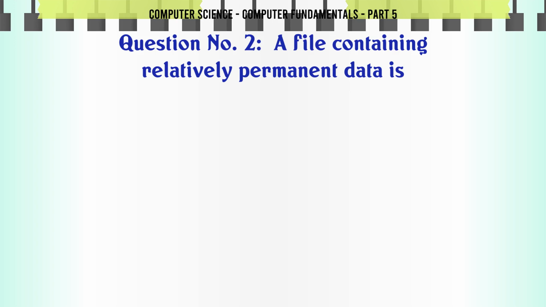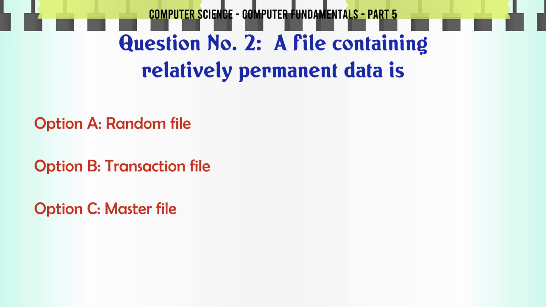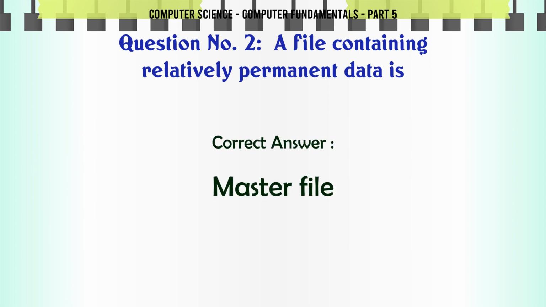A file containing relatively permanent data is A. Random file. B. Transaction file. C. Master file. D. Sequential file. The correct answer is master file.